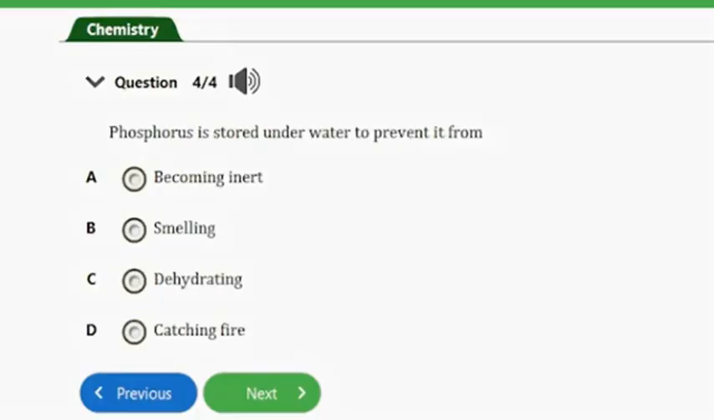Question number 4 here. It says phosphorus is stored underwater to prevent it from. We've already answered this question before now, and this will be like a bonus to you. So try out to get the answer to this question by pausing the video. Okay, so I believe you've guessed rightly the answer to this question, and that's option D here, catching fire.